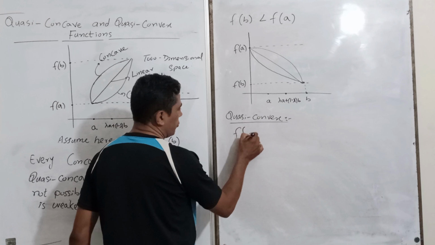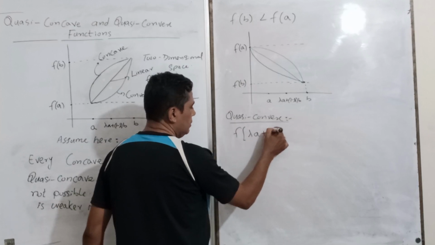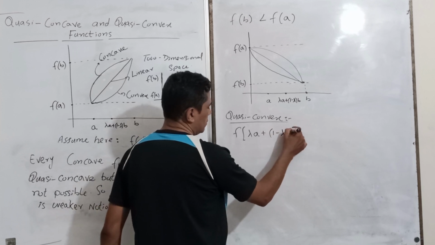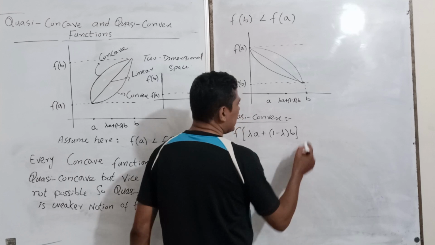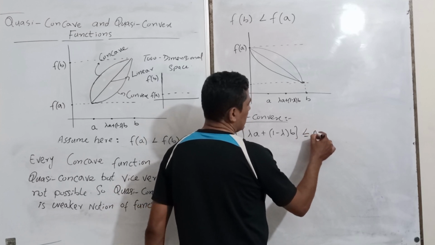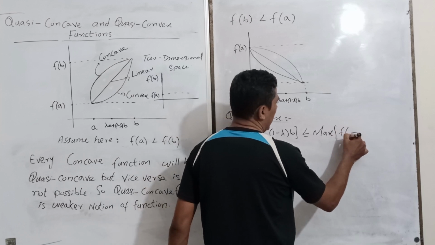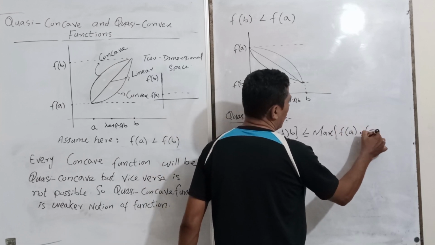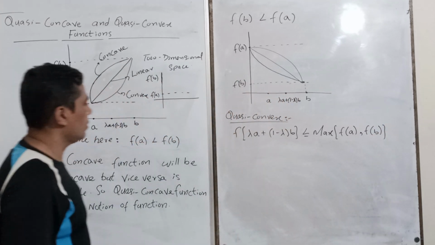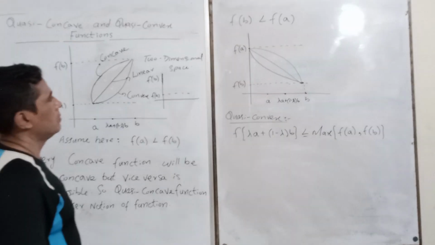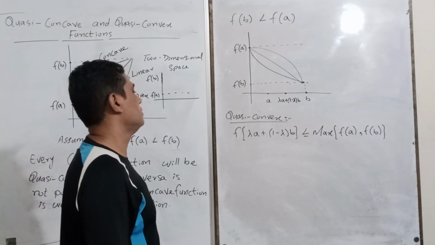Functional value of linear combination is less than the max of f(A) or f(B). So less than the max of f(A) and f(B).